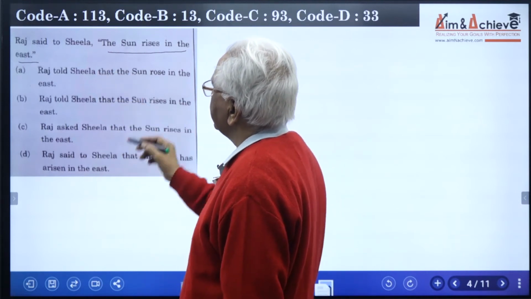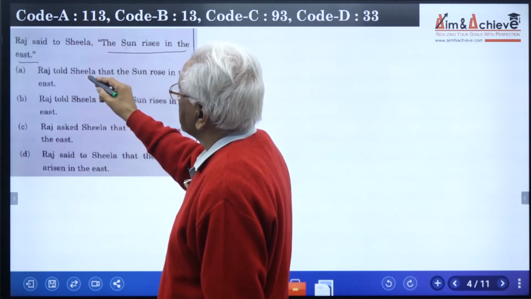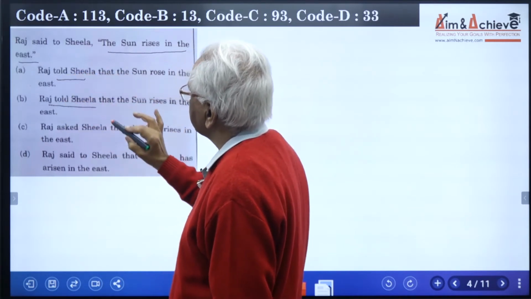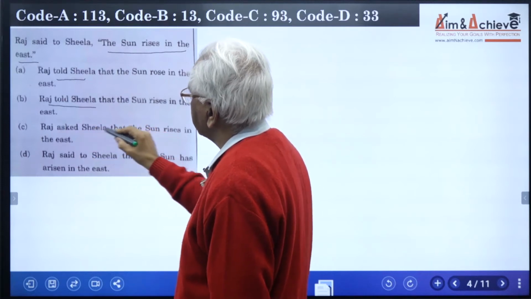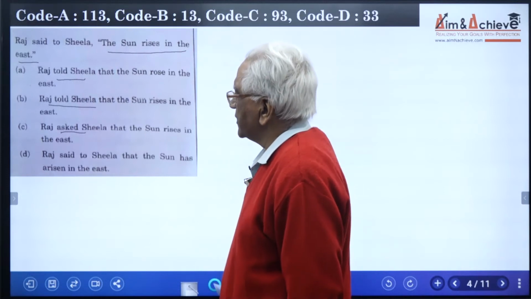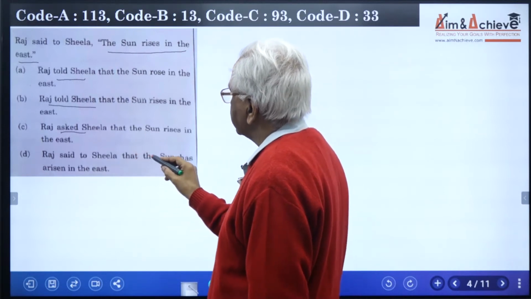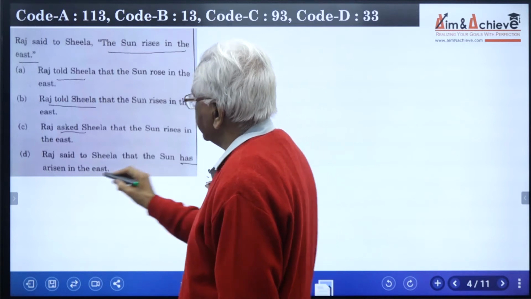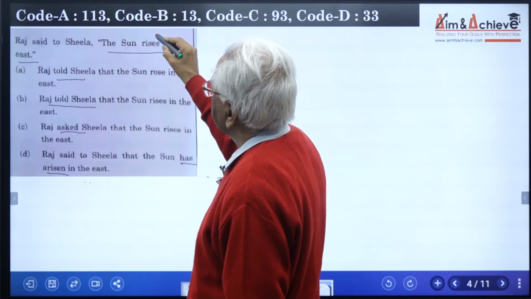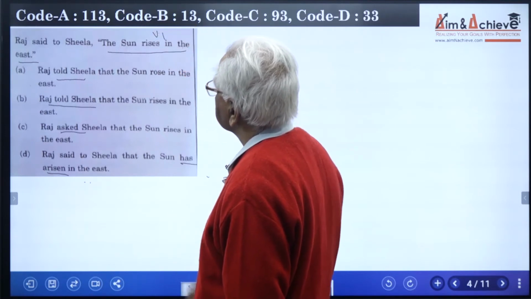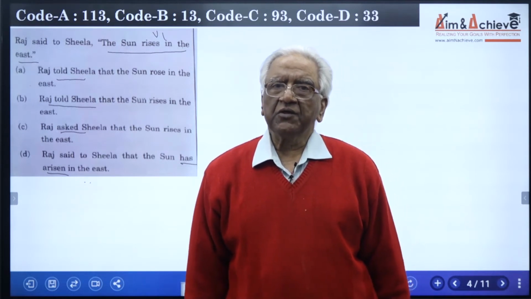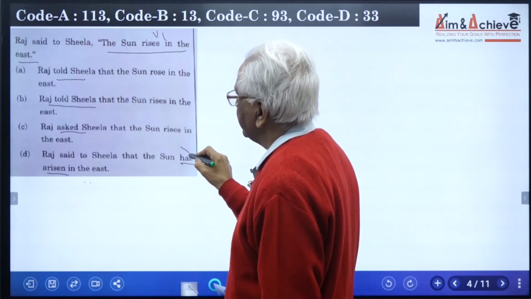Now let us read the sentences. Raj told Sheila. There is nothing wrong with told. Raj asked Sheila. He is not asking something. He is narrating something to her, telling something to her. Raj said to Sheila that the sun has arisen. Has arisen is present perfect. We don't use present perfect here, we use the V1 form. Simple present, everlasting truth, the tense is not changed. That means this is safely wrong.